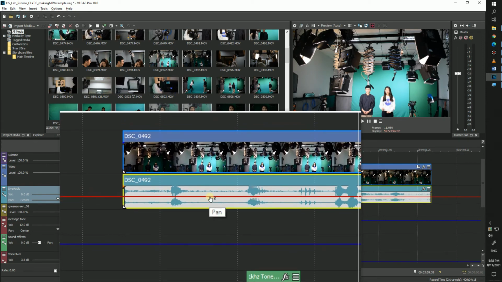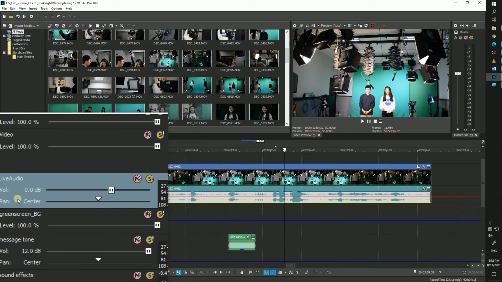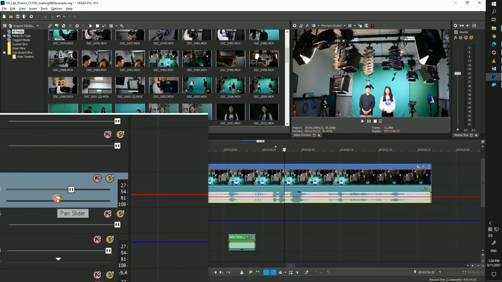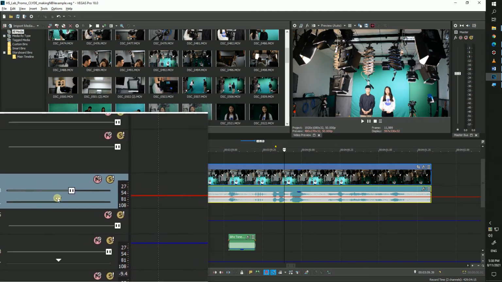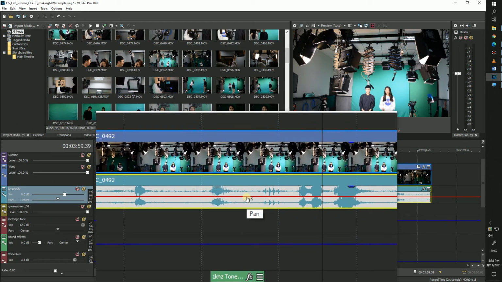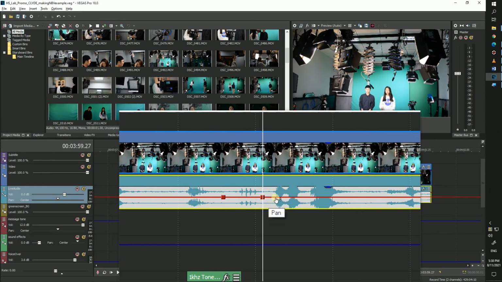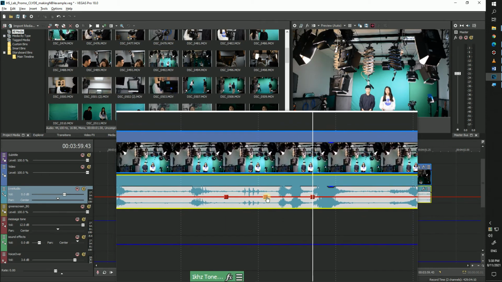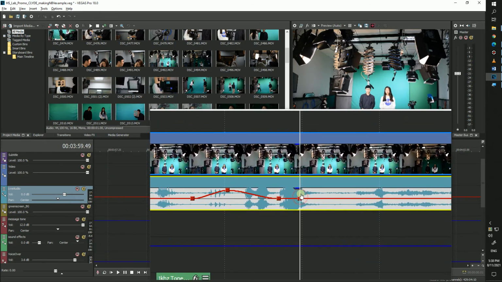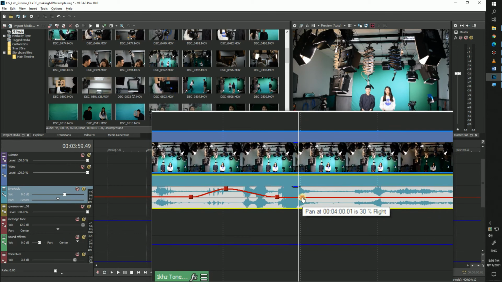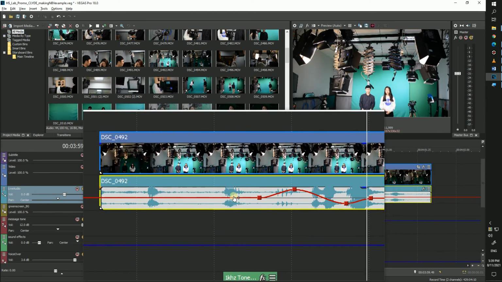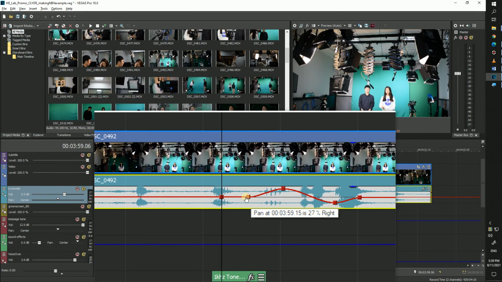You could use the slider buttons on your audio track for this, but if you want your audio to move to the right or left during a clip and without affecting your whole track, you can animate it by enabling this envelope. You'll notice that once the envelope is enabled, there will be a red line running right through the middle of your audio clip. This central position means that it is playing on both the right and the left equally. Moving this slider down will cause your audio direction to move to the right, and upwards will cause it to move to the left.